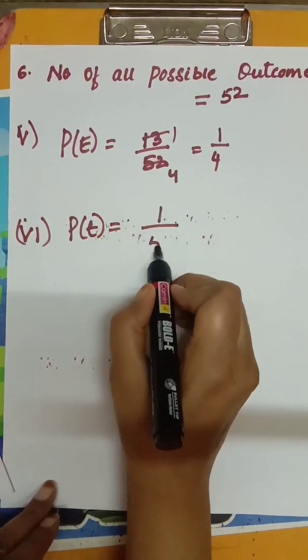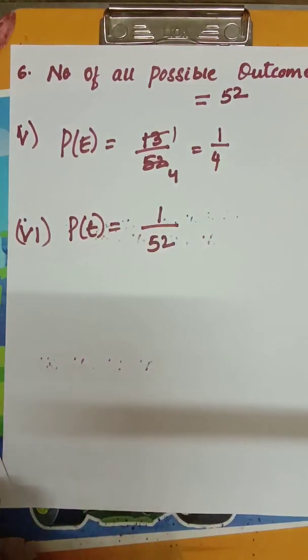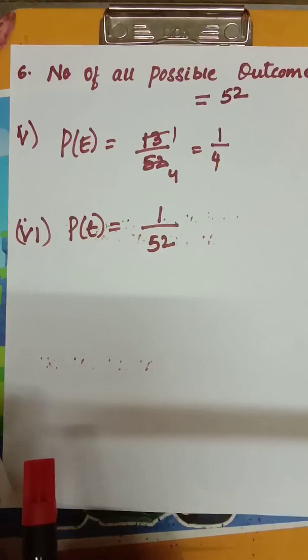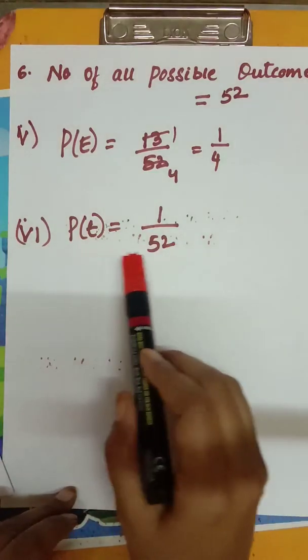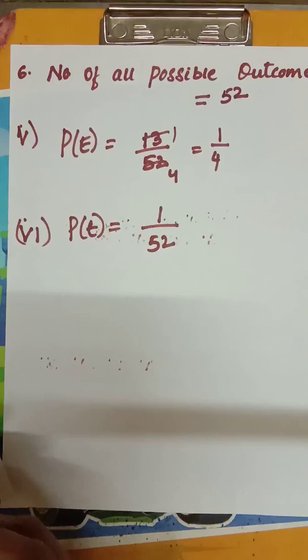1 by 52. Directly you are not going to answer, you are going to write it. Let E be the event of getting the queen of diamond. In this way you are going to write it and then do the solution, that is P of E is equal to 1 by 52.